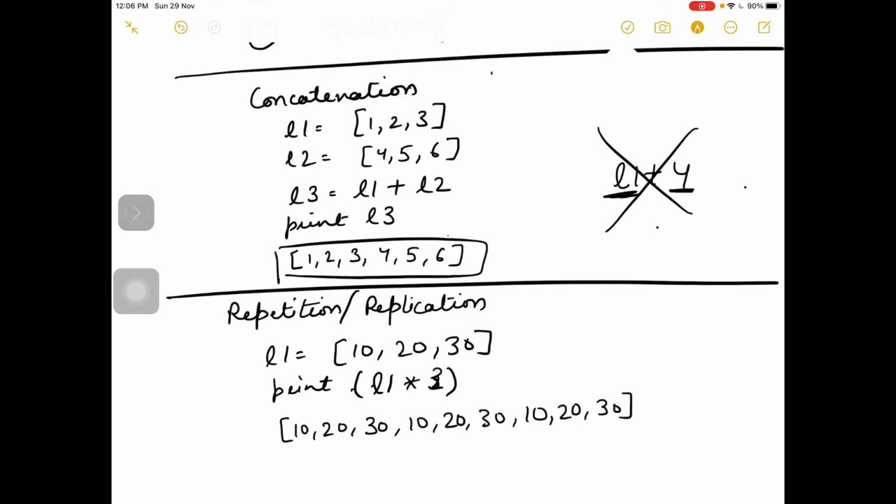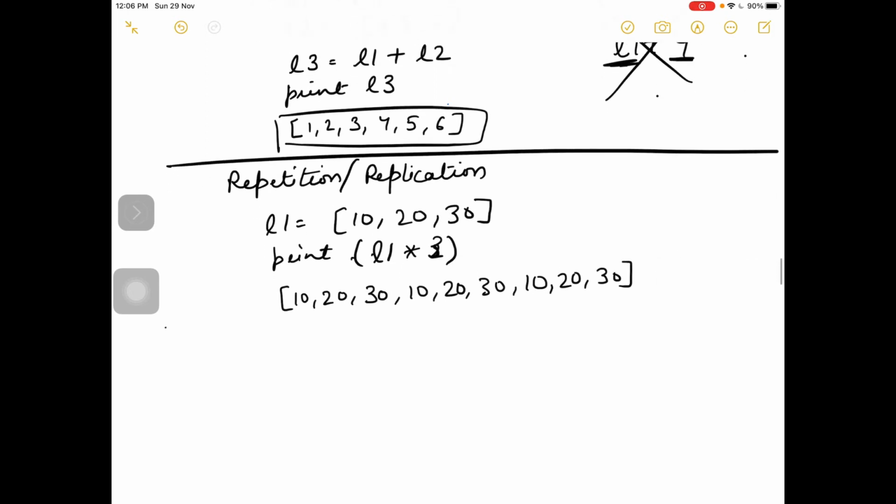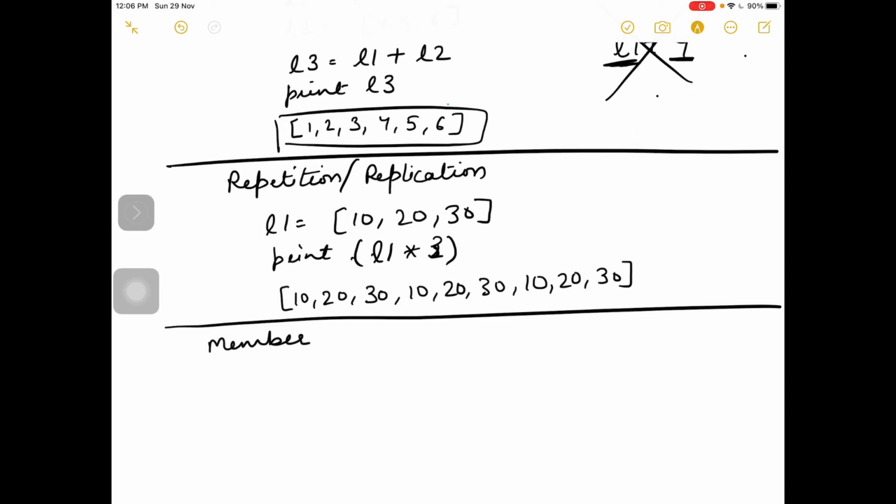Okay, so this is the repetition. I think it is clear now. Next is membership testing. Membership testing means you want to check whether this item belongs to this list or not. Here we will use two operators, in and not in.